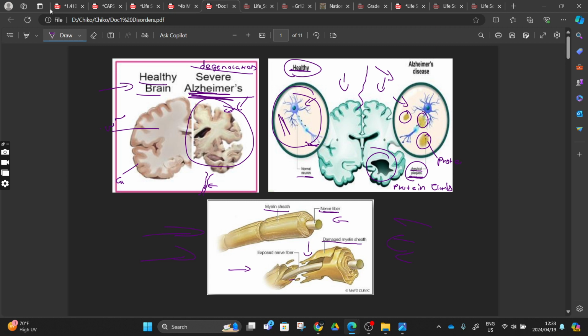As you can see that this is being damaged here, it means that our impulse won't be transferred at a higher speed, right? But the message maybe can reach, because this axon will still be here. It means when it comes here, it's going to move at a slower rate.